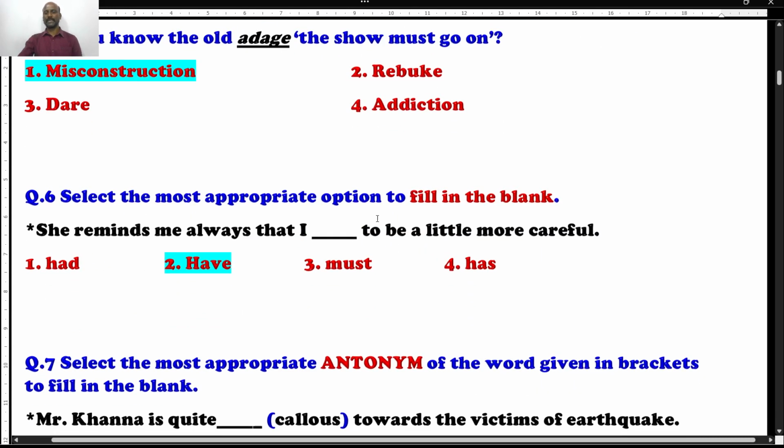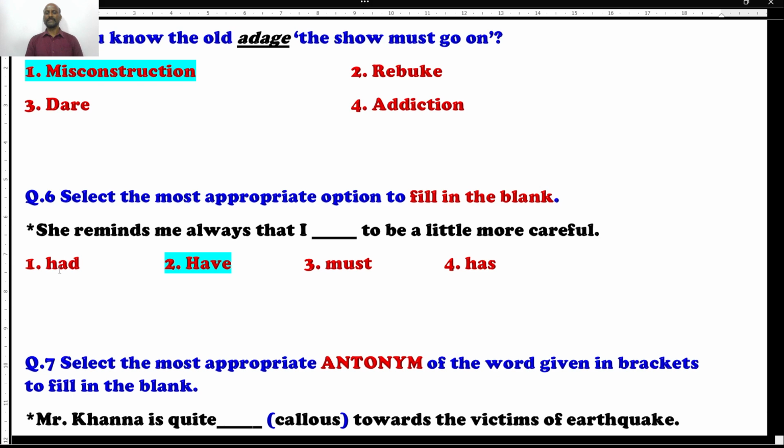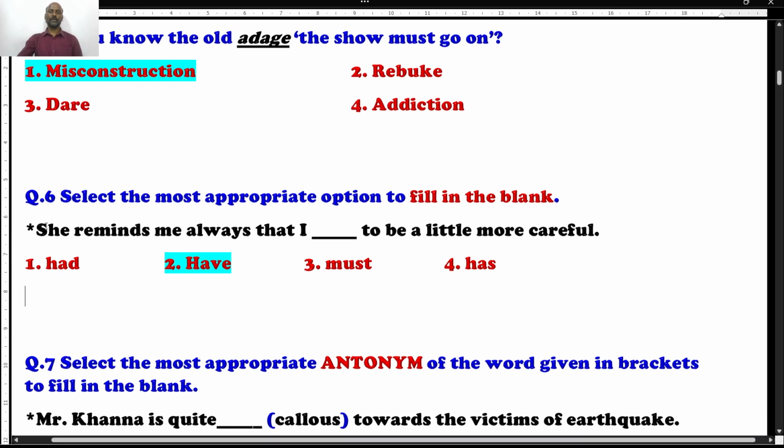Select the most appropriate option to fill in the blank. So 4 options are given. One is had, and have, must, and has are the options. Now read the question. According to the English order, you are supposed to choose the appropriate word to fill in the blank. The question reads, she reminds me always that I dash to be a little more careful. What's the right answer? Do you think had? No, better delete it. Why? Because the given question is in the simple present. Had is past perfect, it doesn't collocate.